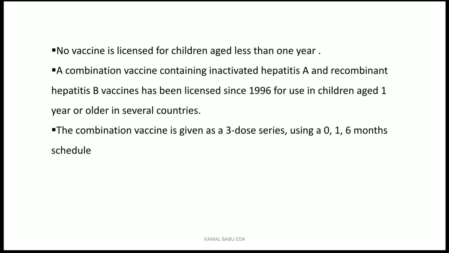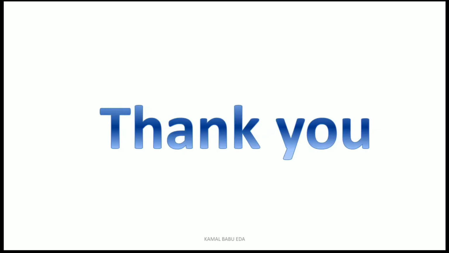The combination vaccine is given as a 3-dose series on a 0, 1, and 6 month schedule. The first dose is given at day 0, the next dose after about 31 days, and the third dose after 6 months. These are the 3 doses of the series. So this is regarding the hepatitis A virus.